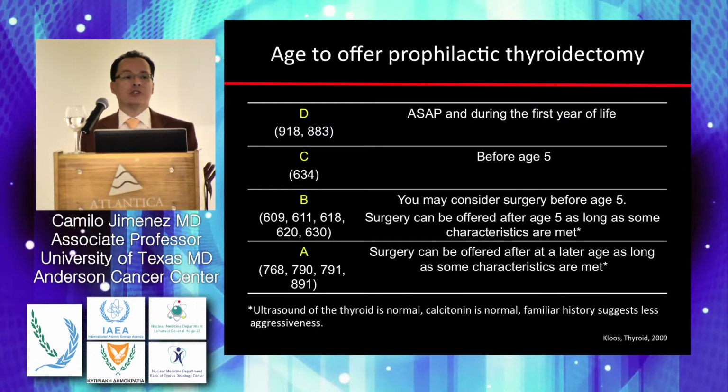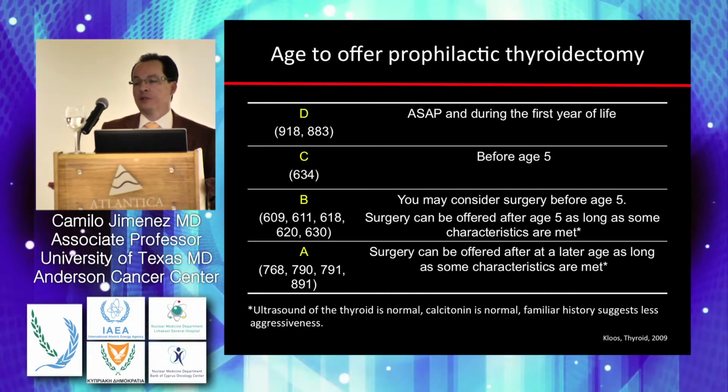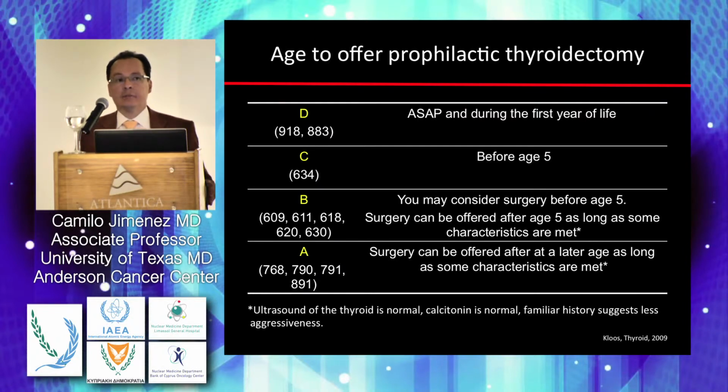I wanted also to mention here an important aspect that has not been discussed. Multiple endocrine neoplasia type 2A usually has a family history that tells you that the patient has a predisposition for it. Multiple endocrine neoplasia type 2B may have it or may not have it. 20% of patients with multiple endocrine neoplasia type 2B are de novo presentations.